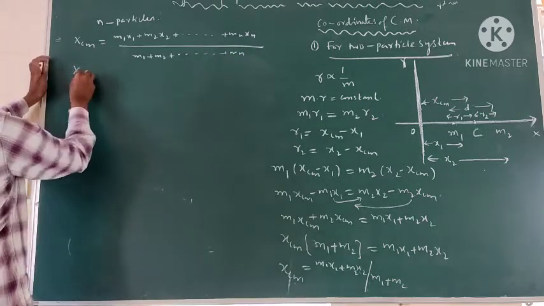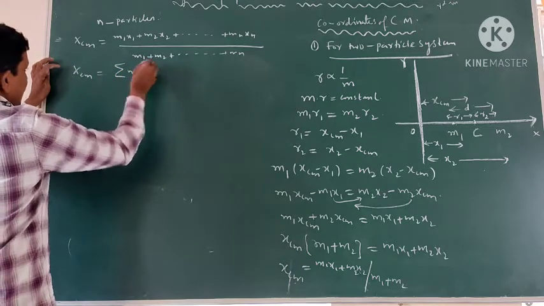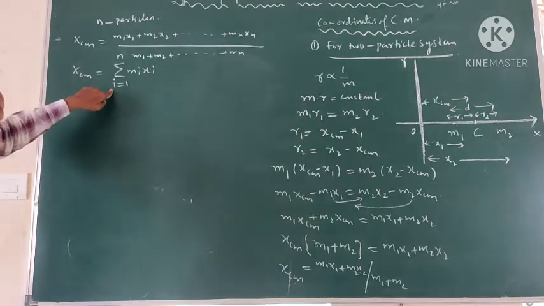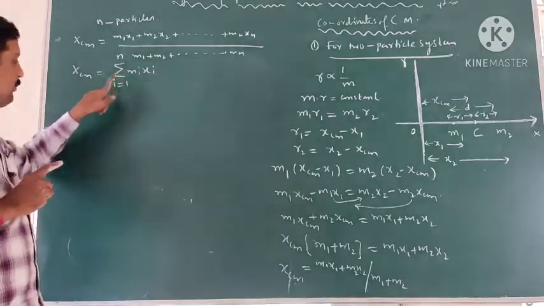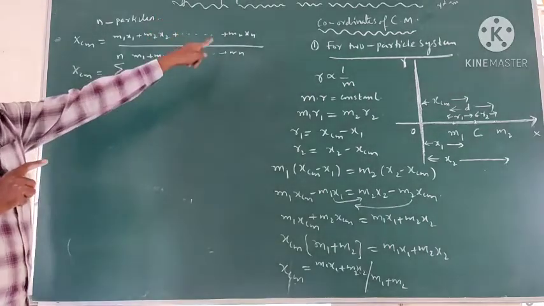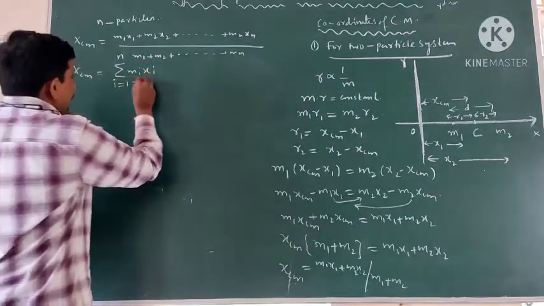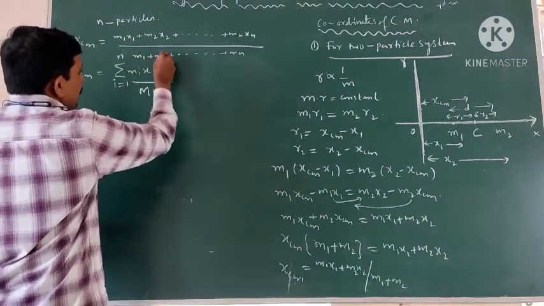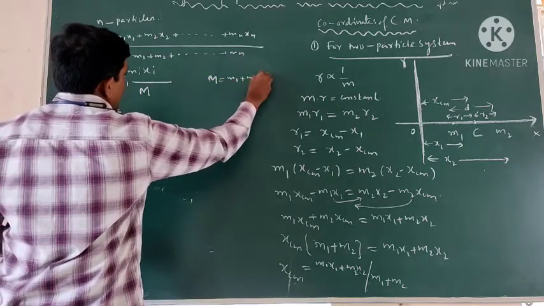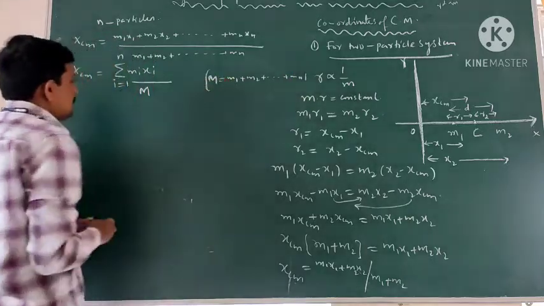So the equation may be written as xcm is equal to the sum of mi xi, where i is equal to 1 to n, divided by capital M. Capital M is the total mass of the body: m1 plus m2 plus m3 and so on up to mn.